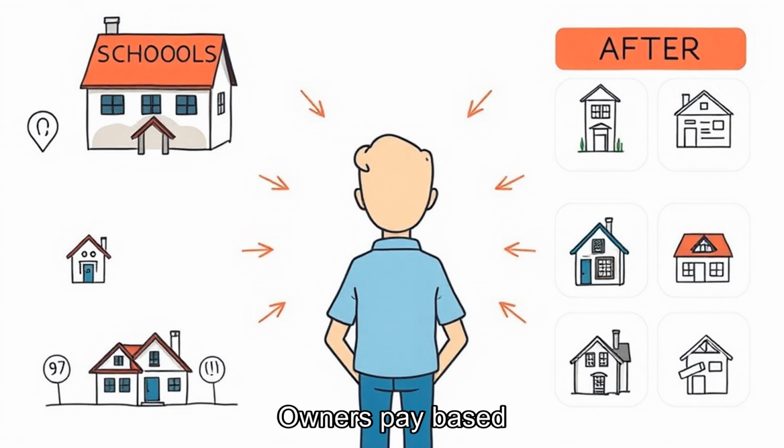Owners pay based on property value and local tax rules. Schools, roads, fire services, and sanitation may depend on it. Tax connects ownership to community costs. The pressure is visible when schools, roads, fire services, and sanitation depend on it.